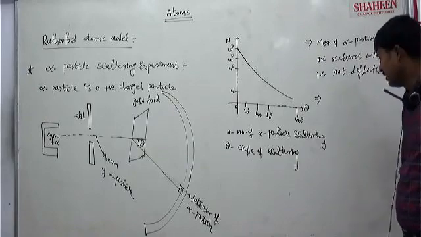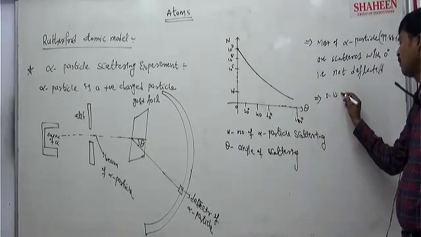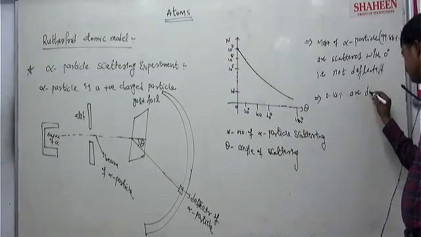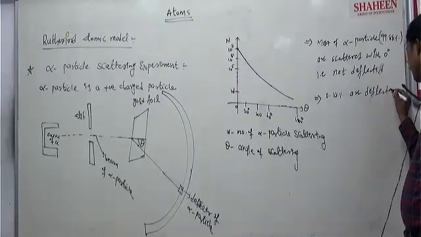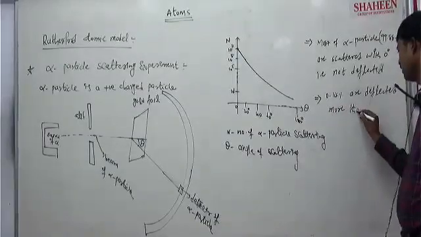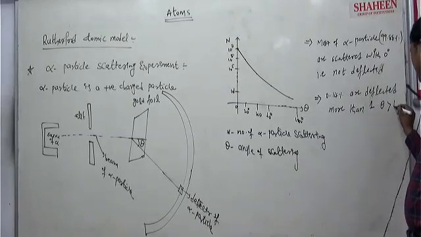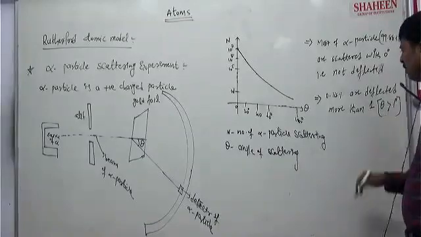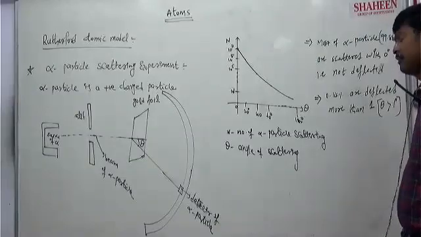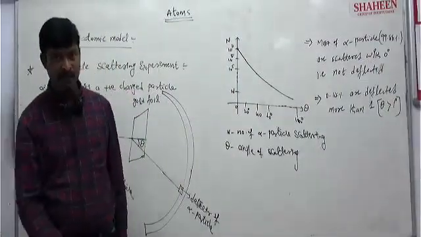The remaining 0.14% of alpha particles are deflected more than 1 degree, that is, theta is greater than 1 degree. Clear?